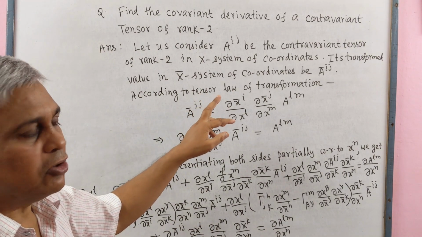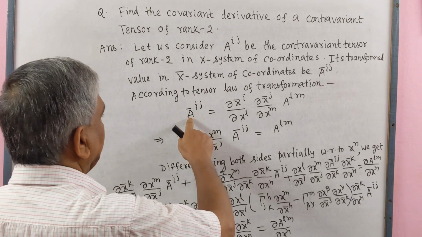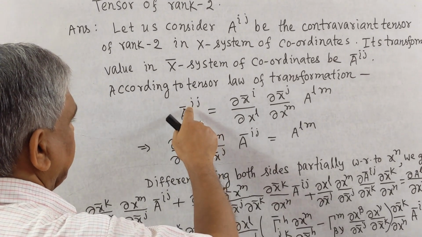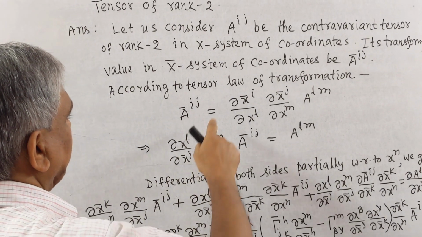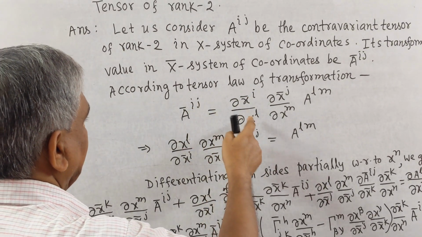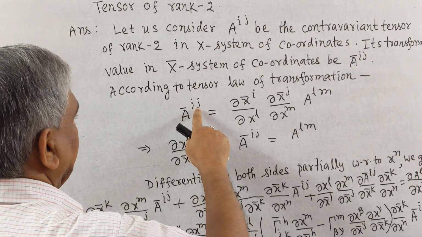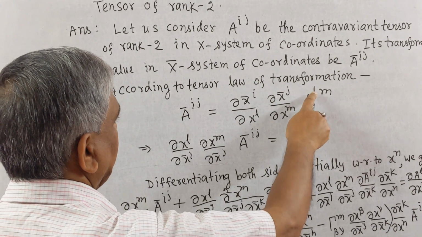According to the tensor law of transformation, we know A bar^{ij} equals ∂x̄^i/∂x^l ∂x̄^j/∂x^m A^{lm}.